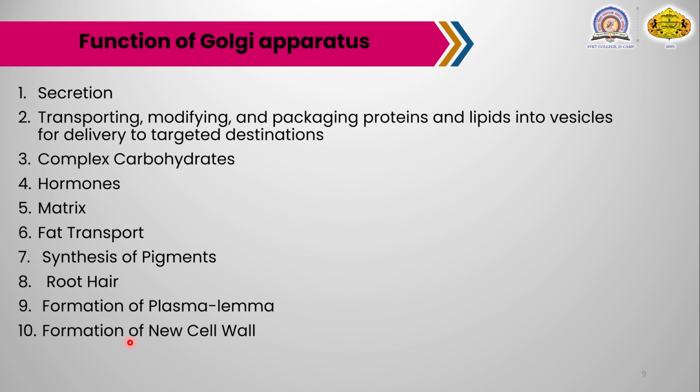For the new cell wall, the pectic compounds of the middle lamella and various polysaccharides of the cell wall are secreted by the Golgi complex and brought to the area of new cell wall synthesis by secretory vesicles. So, these are the important functions of the Golgi apparatus.